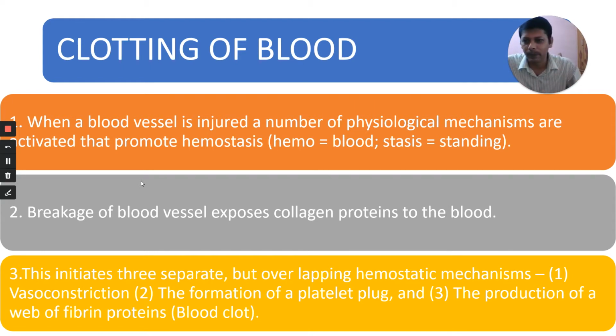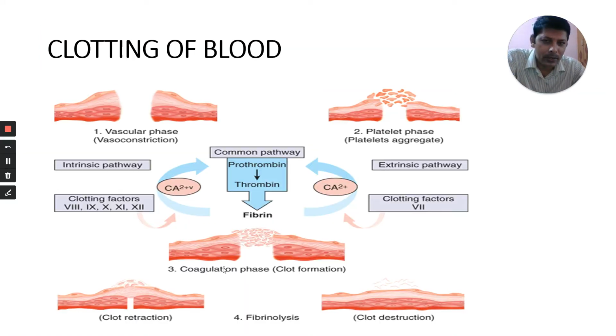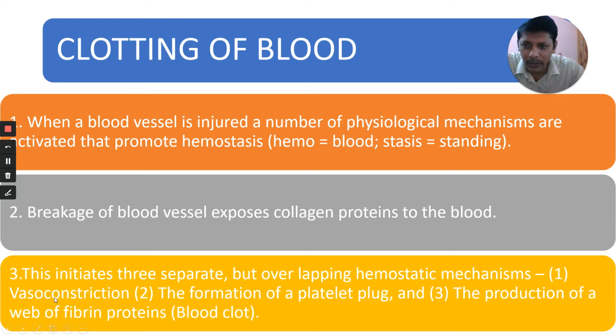What are those three? One is vasoconstriction. The second one is formation of platelet plug. And the third one is production of a web of fibrin proteins, that is blood clot. These are the things that happen. I will show you these all in a single diagram. Here you can observe, the first one is vasoconstriction.